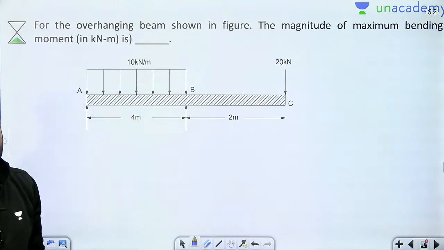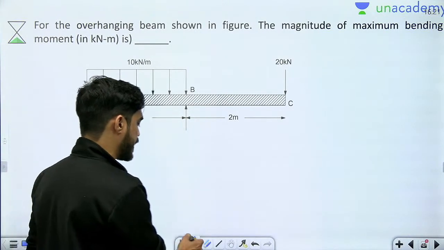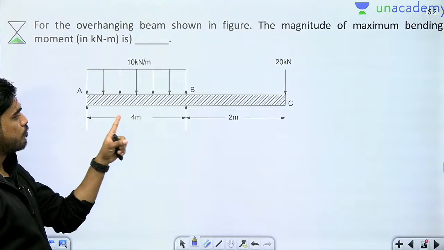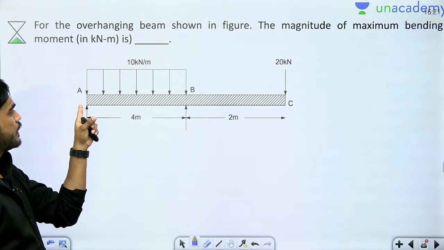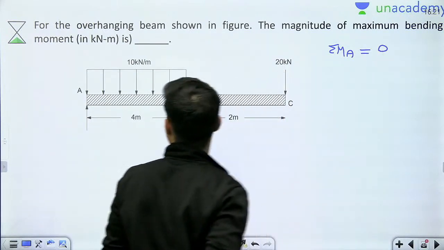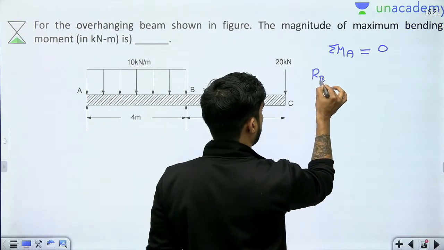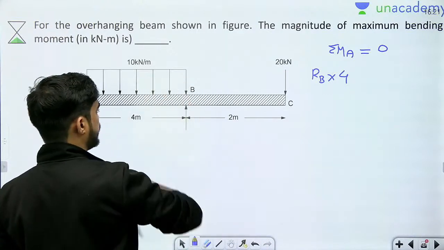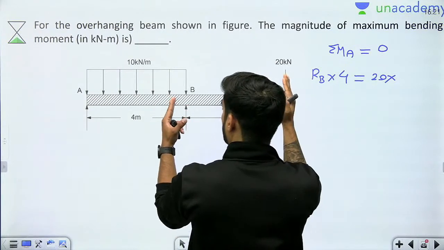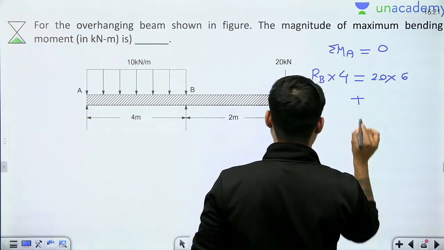So we need to draw the shear force diagram. And in order to draw that, we need these reactions. How you are going to get these reactions? By using equilibrium equations. Let's take moment at any one point. Let me take moment at point A. If I take moment at point A, the moment of RB will be RB into 4, which will be anti-clockwise. Moment of these two will be clockwise, so equal to 20 into 6 plus 10 into 4 into 2.